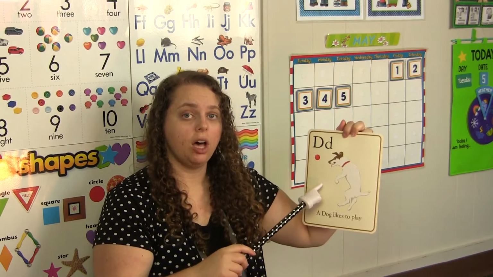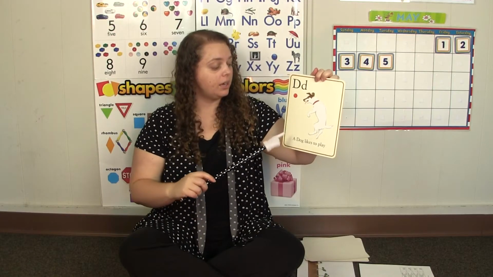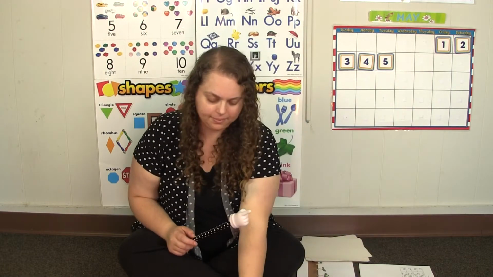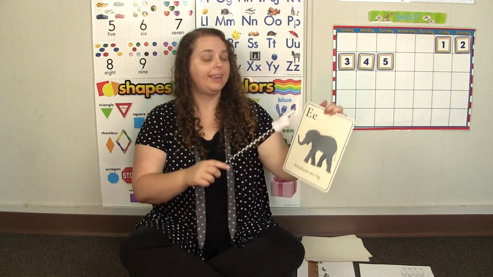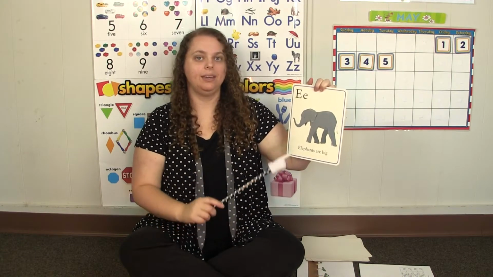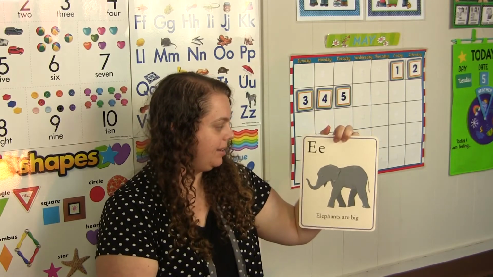D is for dog. A dog likes to play. E is for elephant. Elephants are big.